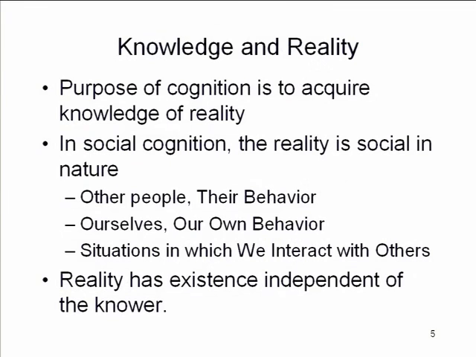But the kind of working assumption through all of this is that in social cognition, as well as in non-social cognition, there is a reality out there in the world that we're trying to figure out. If I'm trying to figure out whether you're extroverted or neurotic or like me or don't like me, there's a fact about the matter that I'm going to be more or less able to comprehend. The basic idea is that the reality we're trying to understand has an existence that's independent of the knower. And the point of this lecture, for those of you who want to leave early, is that it's not clear that that's the case with social cognition.